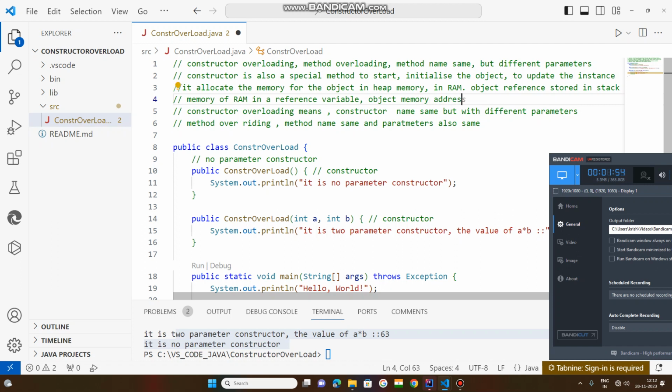The object's memory address will be stored in a reference variable in the stack memory of RAM.